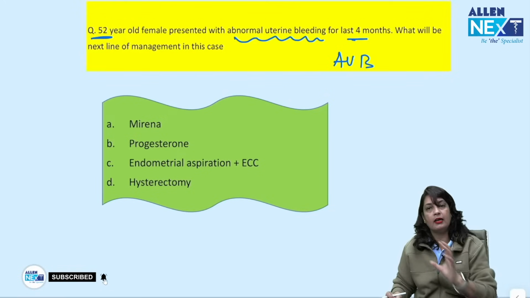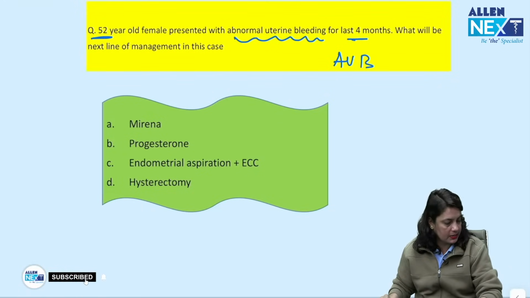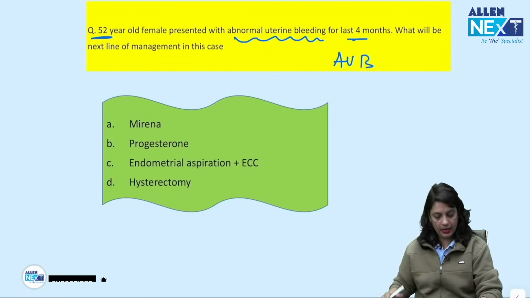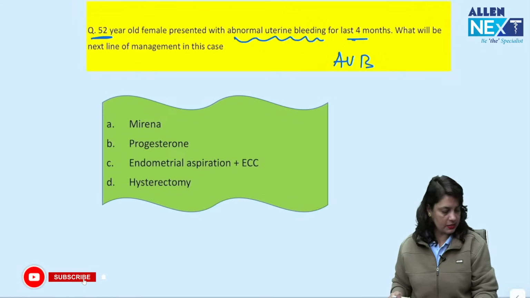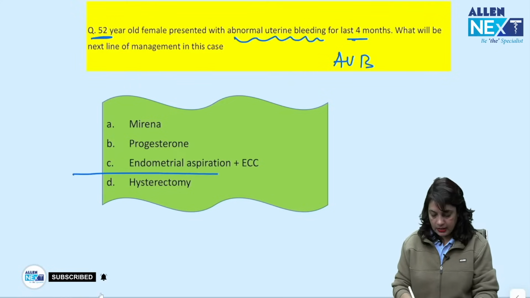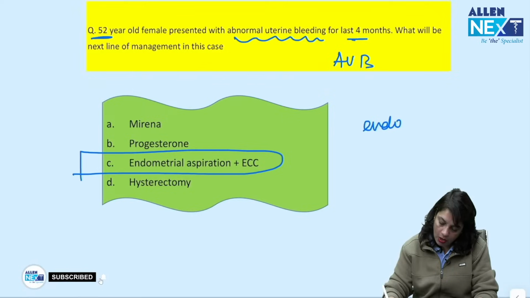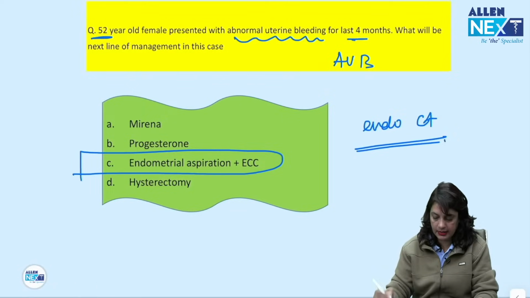Whatever is my judgment, most of the things will come from this session. That is just an experience of taking classes for so many years. The answer to this question is endometrial aspiration, because you want to rule out endometrial cancer in this case.